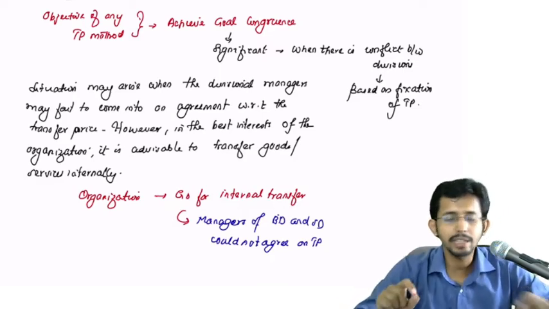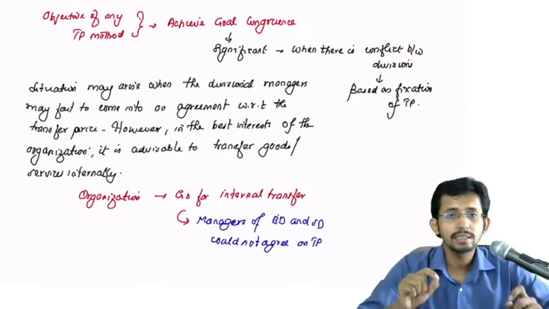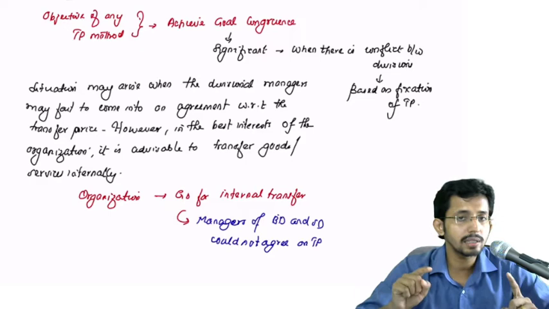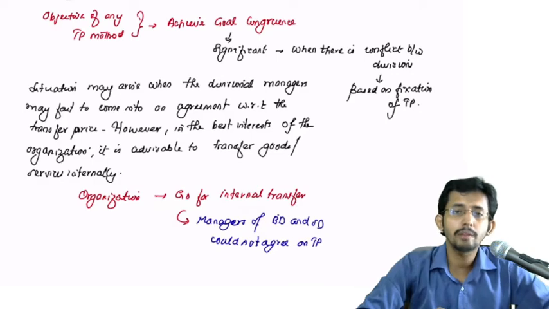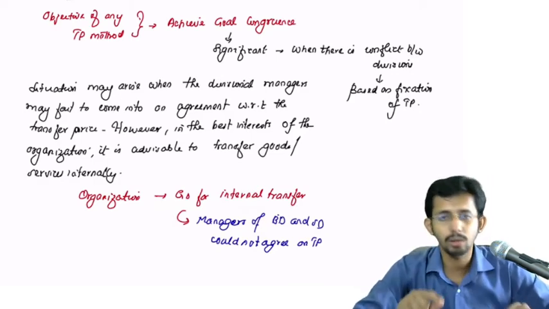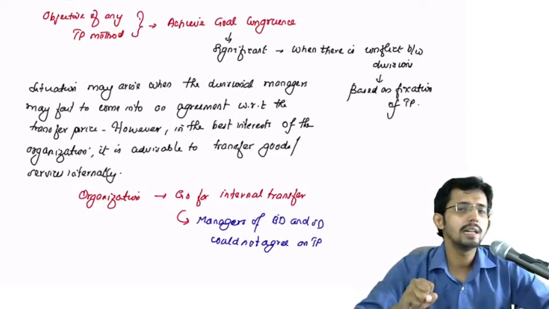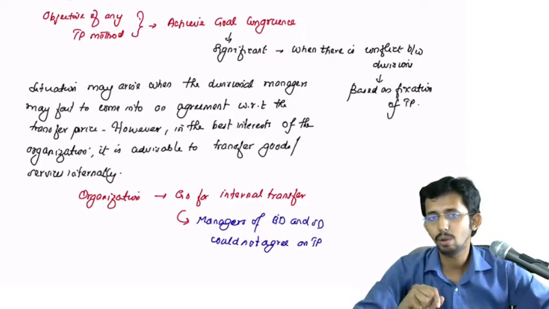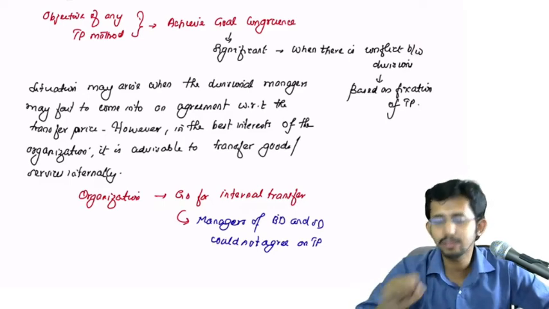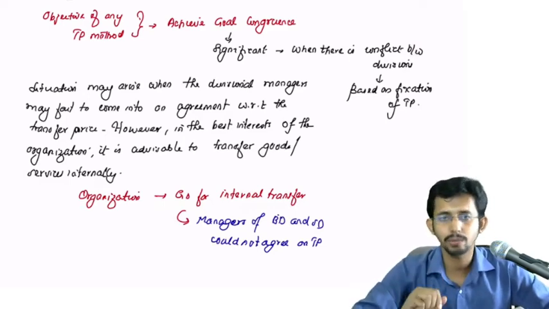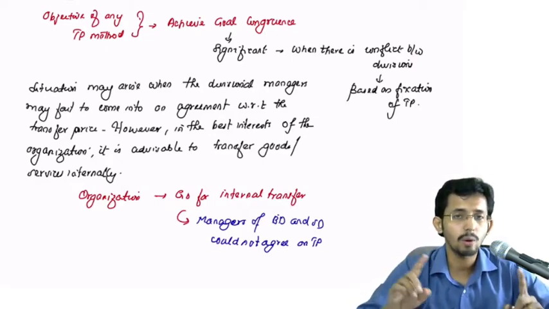Because if you are treating a particular division as a profit center, then the divisional manager of that unit should be given the freedom to take decisions with respect to from whom the goods have to be bought or to whom they have to be sold, and at what rate. At least that basic decision should be taken by the divisional managers. So to some extent top management cannot force these divisional managers to agree on internal transfer. But at the same time, internal transfer is in the best interest of the organization as a whole.